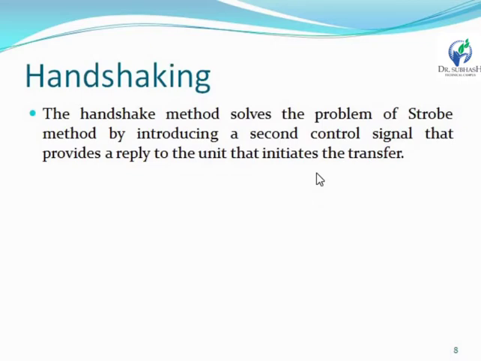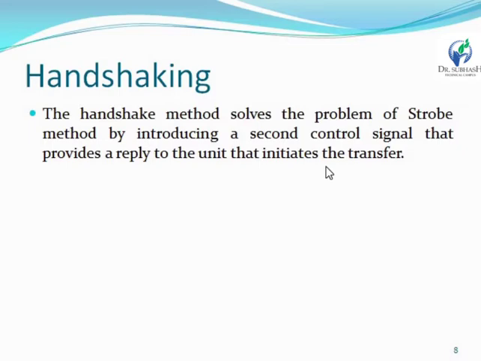Then next is handshaking. The handshaking method solves the problems of the strobe method by introducing a second control signal. It provides a reply to the unit that initiated the transfer. It means the strobe signal does not provide an acknowledgement signal, and this problem is solved by handshaking.